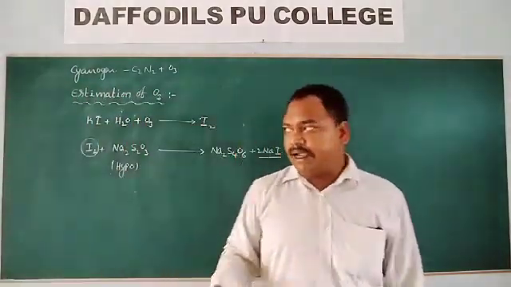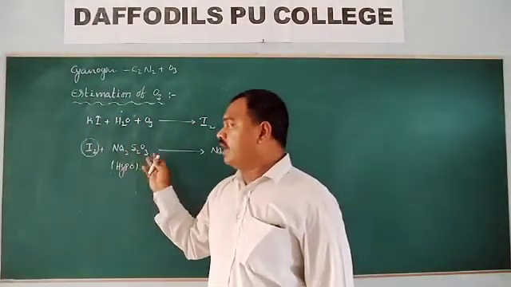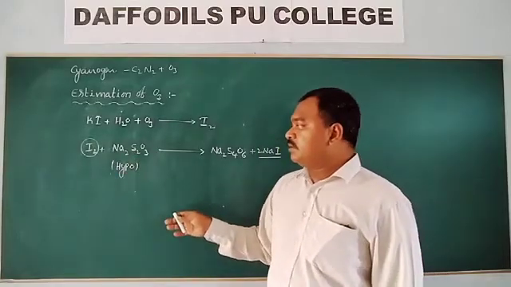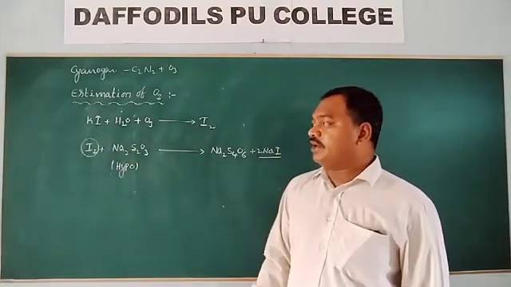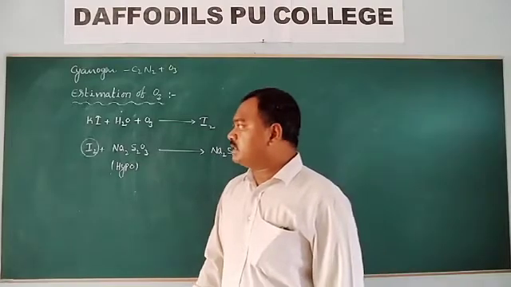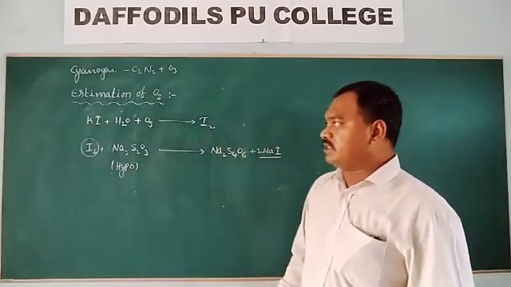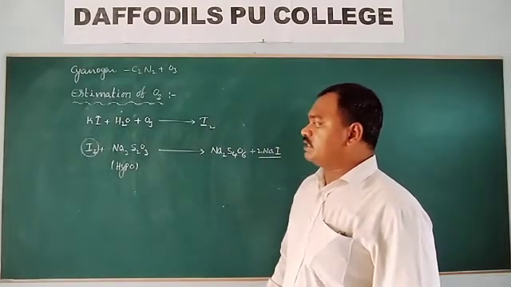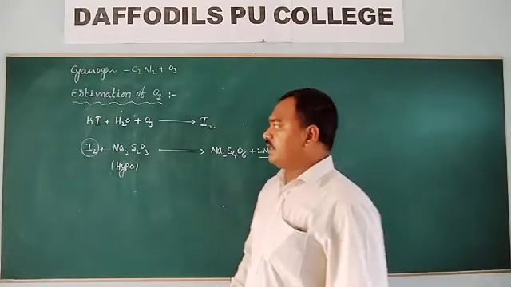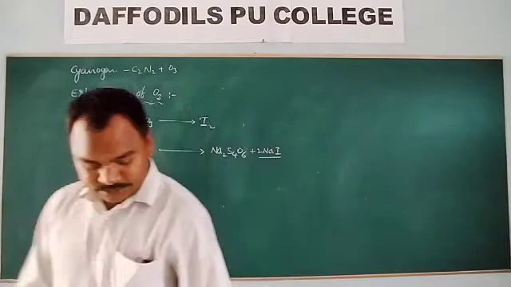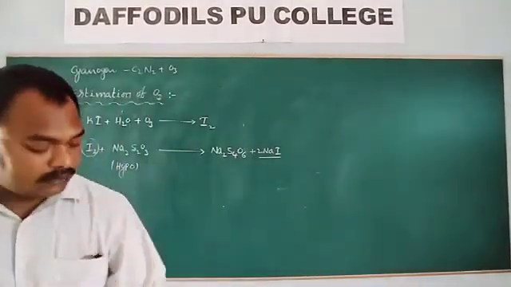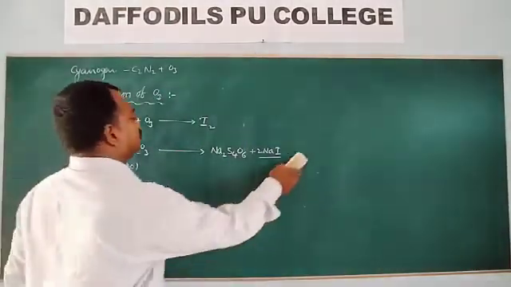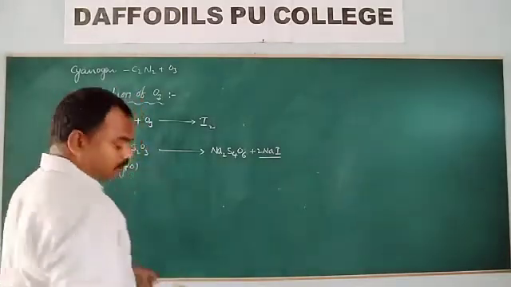So this is the iodometric titration. These are called iodometric titrations. Based on these iodometric titrations, ozone is identified. Ozone is estimated. How much ozone is present is estimated based on these iodometric titrations. So this is about ozone.